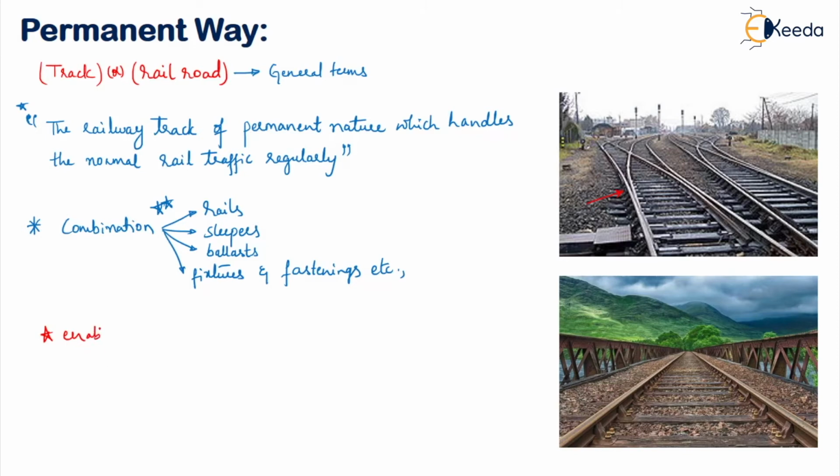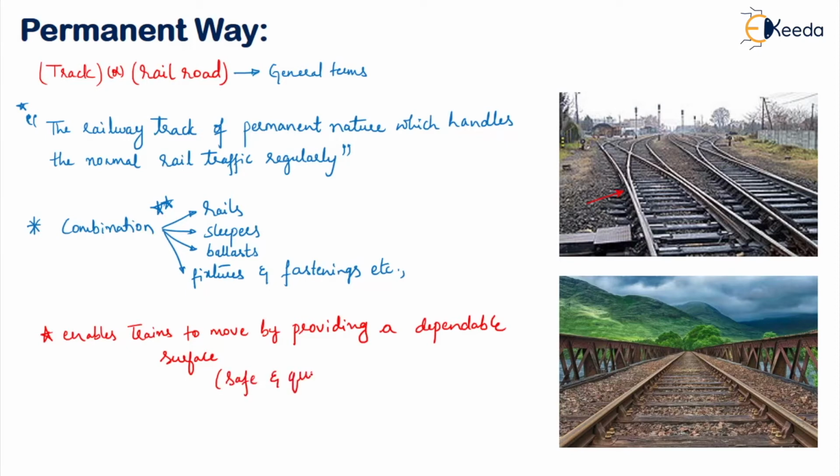It enables trains to move by providing a dependable surface, and this movement is safe and quick. So permanent way should provide a safe and quick movement of the train.